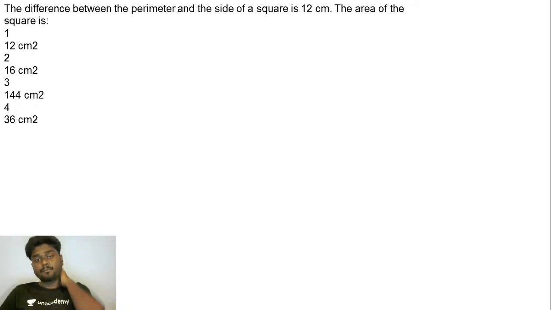The difference between the perimeter and side of a square is 12 centimeters. The area of the square is what? That's your question. Okay, let's go for it.